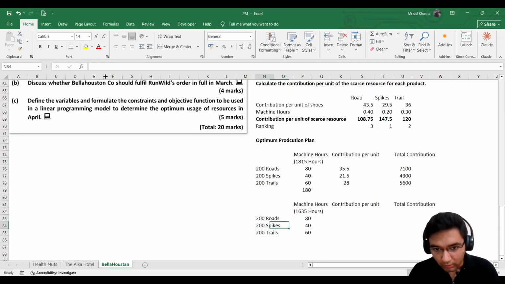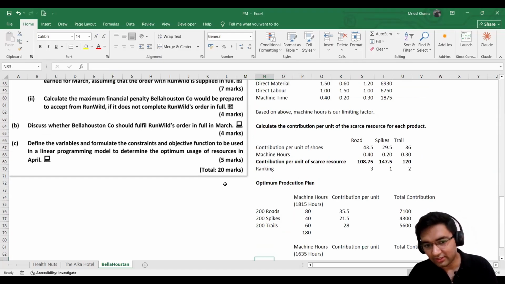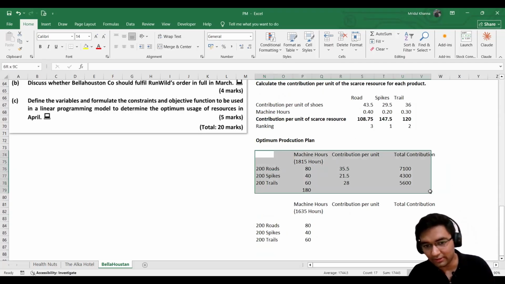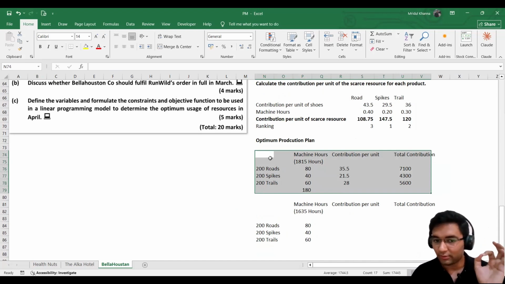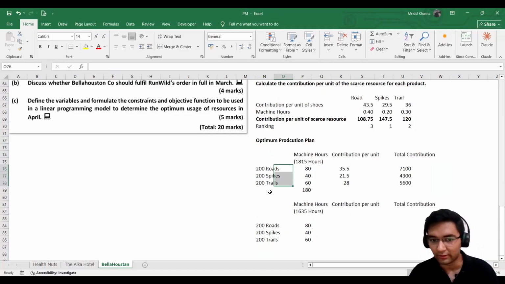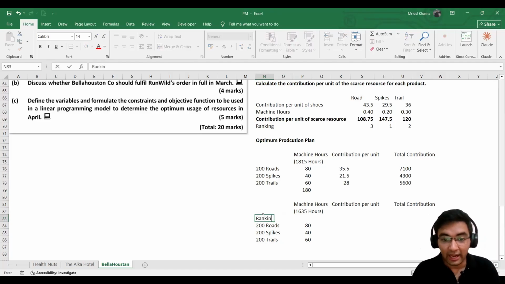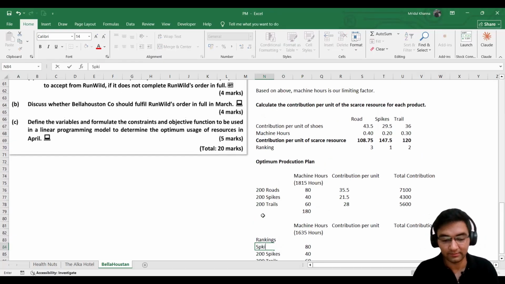Okay, now what different we are going to do here? Remember, we applied the ranking. Since this was our compulsion, this was our priority, that we need to fulfill the run wilds order. So we could mention it in any order, that 200 roads, 200 spikes, and 200 trails. But now that we are moving on to our general demand, we need to apply the rankings, and based on the rankings, we first need to produce the spikes.